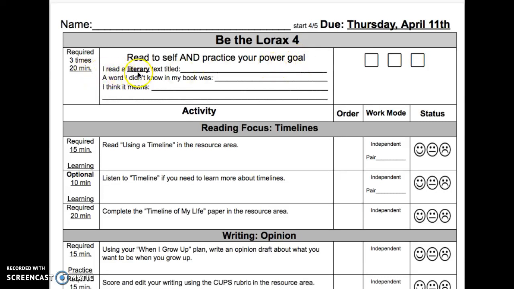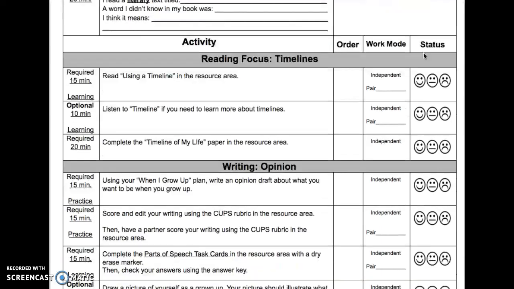I read a literary text titled, that means it is a fiction book. Write the title right here. A word I didn't know in my book was, write a new word right here on this line. What do you think it means? Write it here on this line. Remember to do this 3 times and check each time that you do that.